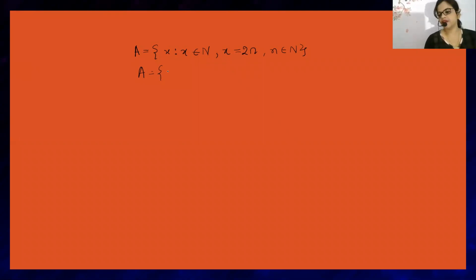A equal to {x such that x belongs to natural number and x is equal to 2n, where n also belongs to natural number}. Now convert it into roster form. Just say the numbers, beta. If you say the numbers, I will understand. After that, I'll explain also. So don't worry, but these notations are very important to understand. Once you understand, you will be able to answer the questions related to it. Fine.